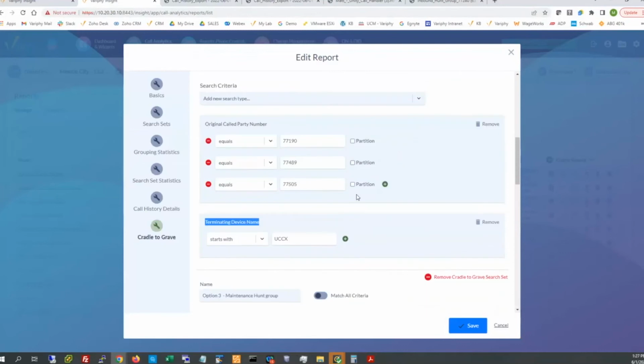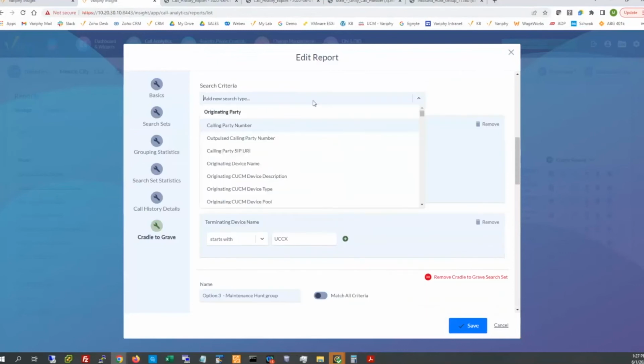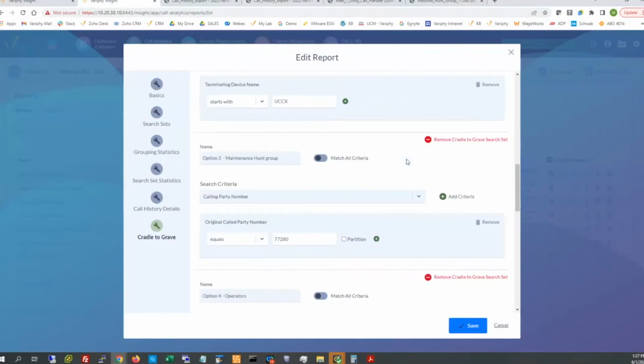If there were any other triggers I needed to add in here, anything additional, certainly we have the laundry list of options here that we can easily add into it. And option 3, one of my favorites. Option 3 is ringing down to our Unity Hunt pilot. I said Unity Hunt pilot, I meant our Hunt group pilot, excuse me.